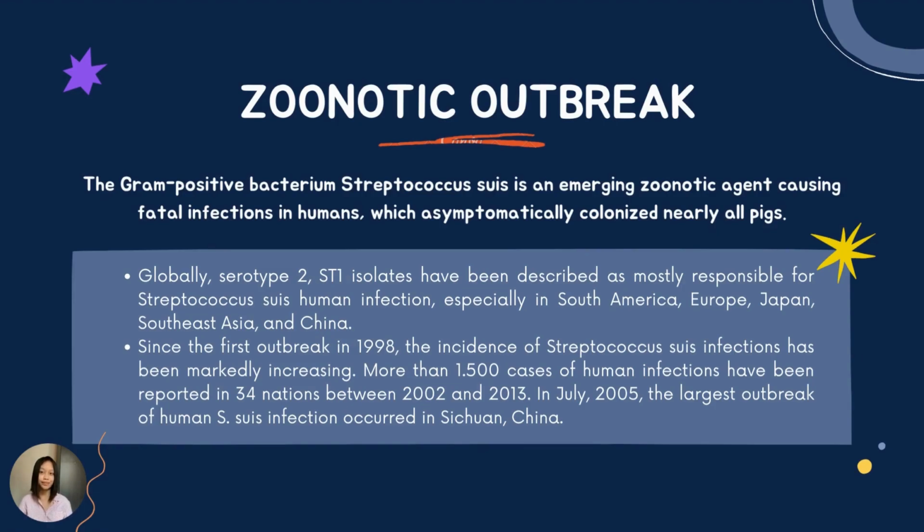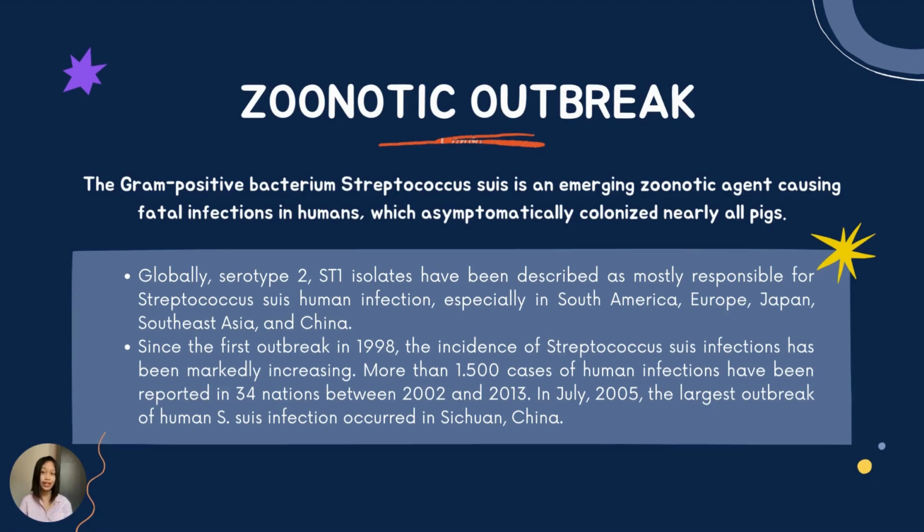Zoonotic outbreak. The gram-positive bacterium Streptococcus suis is an emerging zoonotic agent causing fatal infections in humans, which asymptomatically colonizes nearly all pigs. Globally, serotype 2, ST1 isolates have been described as mostly responsible for Streptococcus suis human infection, especially in South America, Europe, Japan, Southeast Asia, and China.